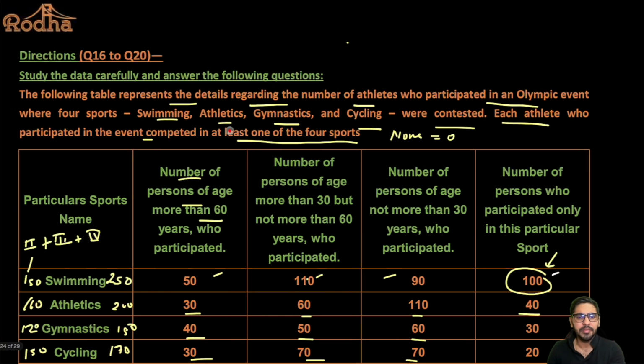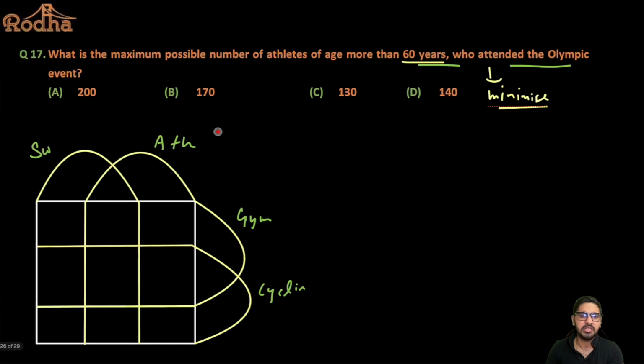So I can say here, there are 100 people who have participated in exactly one sport. Can I say all 50 of them can be more than 60 years, right? Because the number of persons of age more than 60 years who participated is 50. And because I'm trying to maximize the number of people of age more than 60 years, I'll say all 50 of them are of exactly one sport, that is only swimming, right? I'm going to put nothing in common for people beyond 60 years.